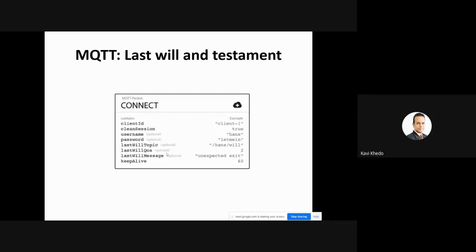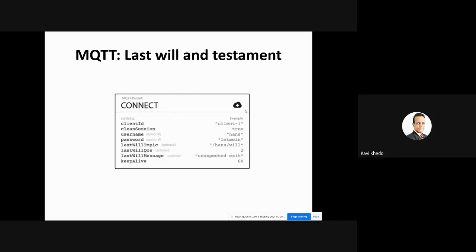When this client is disconnected, the last will message should be "unexpected exit". This is what I want others to know when I die. When I am disconnected, inform all others about this information: unexpected exit. So this is the information that will be transmitted when client one is disconnected. This is the last will and testament for client one.